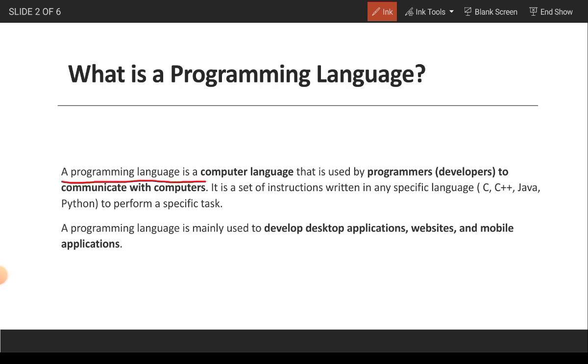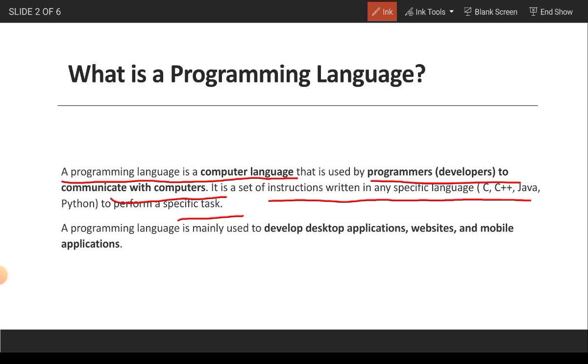A programming language is a computer language that is used by programmers to communicate with a computer. It is a set of instructions written in a specific language like C, C++, Java, Python to perform a specific task. Suppose a programmer wants to communicate with a computer system. He has developed some algorithm and he wants to implement it, like run it for several test cases.